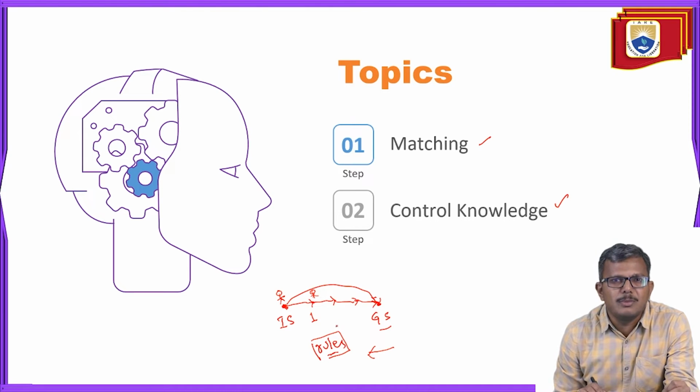We restricted our explanation about those rules at that point only. But there are a lot of questions that come into the picture. Those questions are our today's topic, which is called matching and control knowledge.